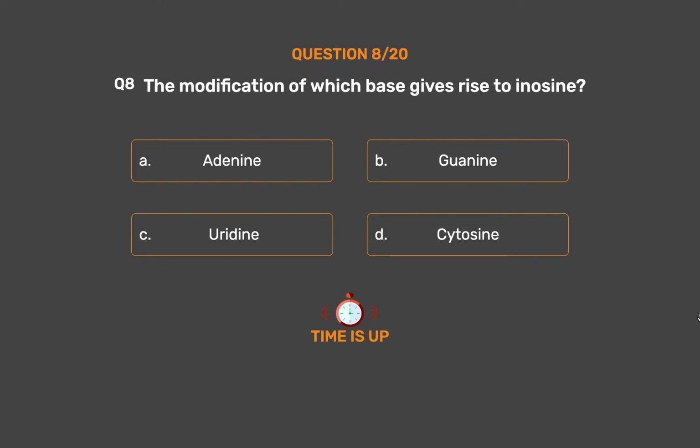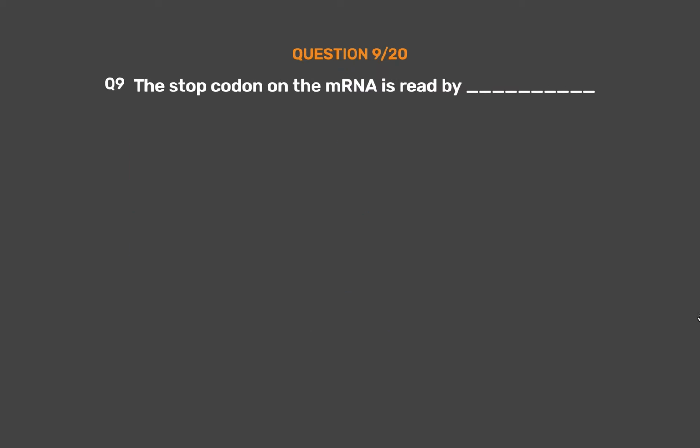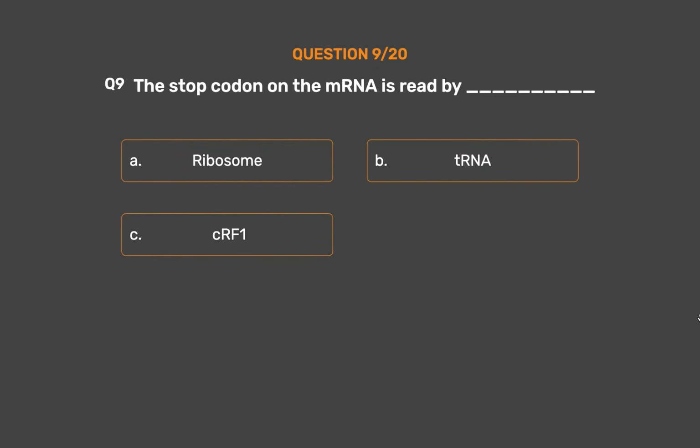The correct answer is option A. Adenine. Question number 9. The stop codon on the mRNA is read by _. Option A. Ribosome. Option B. tRNA. Option C. eRF1. Option D. mRNA.